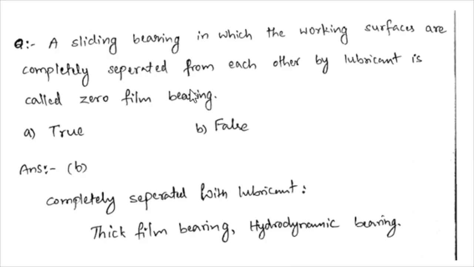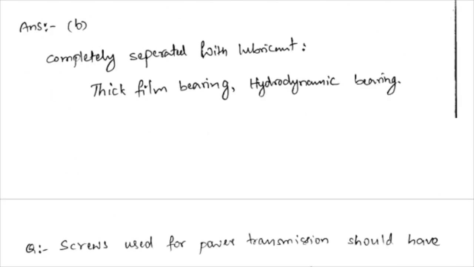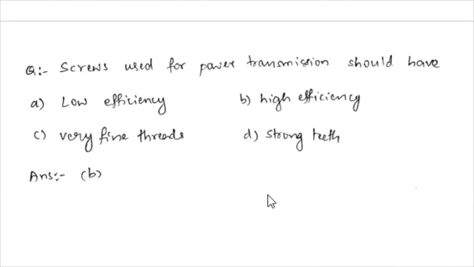A sliding bearing in which the working surfaces are completely separated from each other by lubricant is called a zero film bearing. True or false? It is false. Why? Because when the sliding surfaces are completely separated by the lubricant, that kind of bearing is called a thick film bearing or hydrodynamic bearing. And we'll see the next question here.